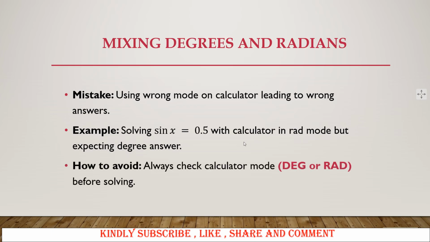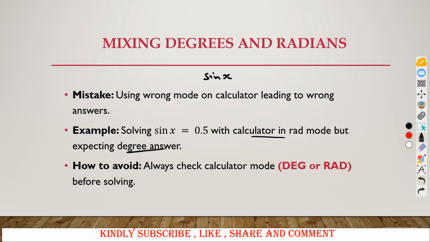You are solving an equation. Which equation? Sine of x is equal to 0.5. So we want to solve sine of x equaling 0.5, but our calculator is in radian mode, and yet we expect a degree answer. So how do we make a mistake there? We are saying our calculator is in radians, but we need to get our answer in degrees.